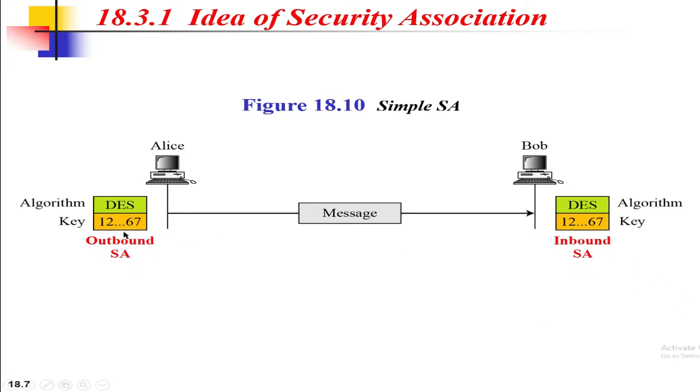Alice should have an outbound security association and Bob should have an inbound security association. With the help of the outbound security association, Alice can communicate with Bob. In order to give a response to Alice, like two-way communication, Bob should have an outbound security association and Alice should have an inbound security association.